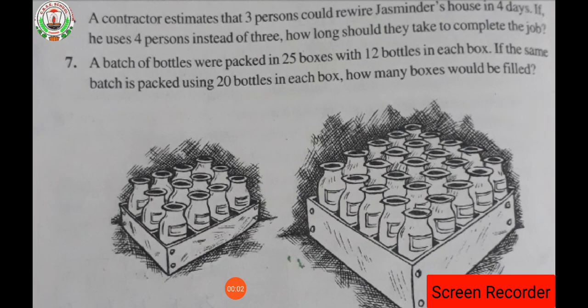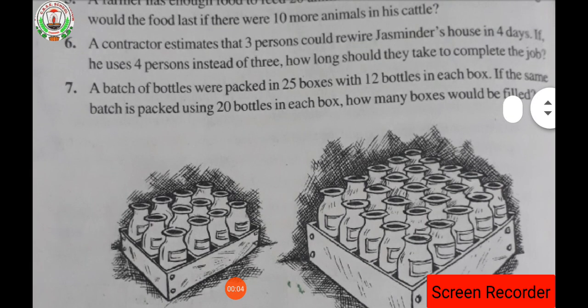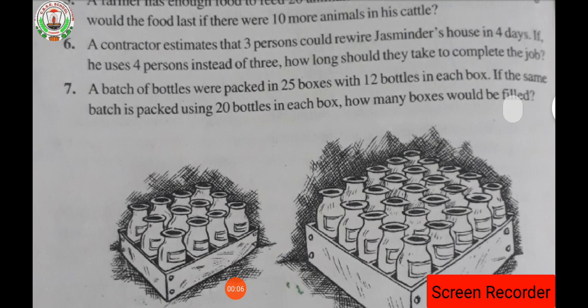Good morning to everyone. Today we are going to see question number 6 to question number 11 from exercise 13.2. The questions on the screen are from exercise 13.2, chapter 13, direct and inverse proportion. In the previous video we had already completed the explanation and the solutions of question number 1 to 5. Now in this video we are going to see question number 6 to 11.